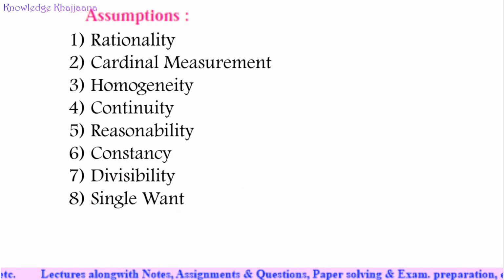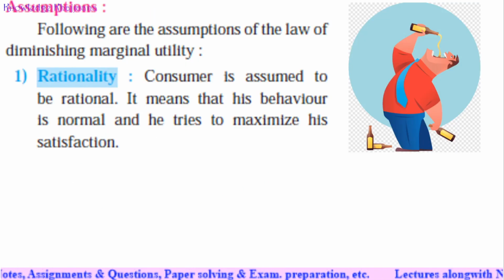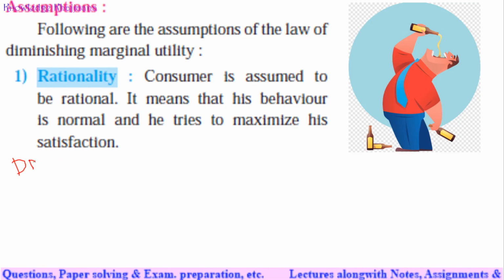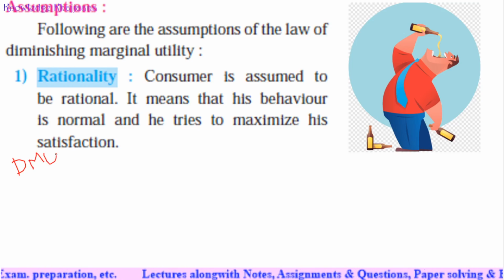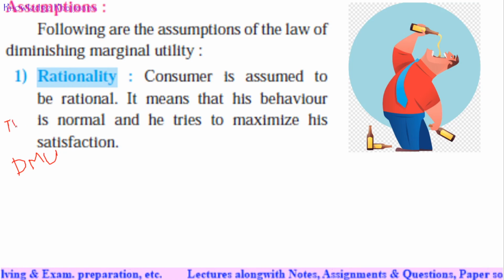Let's see what they are. The first assumption. See, what we are learning is diminishing marginal utility, and what are the assumptions for it? What diminishing marginal utility says is that with the increase in the total utility, marginal utility decreases.